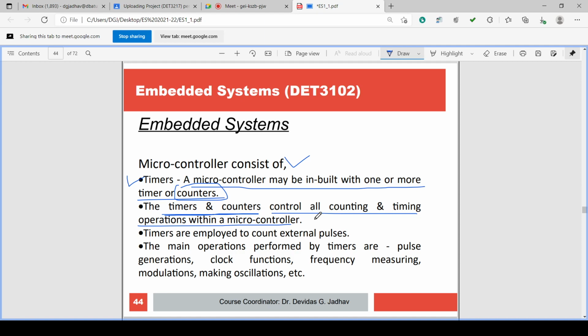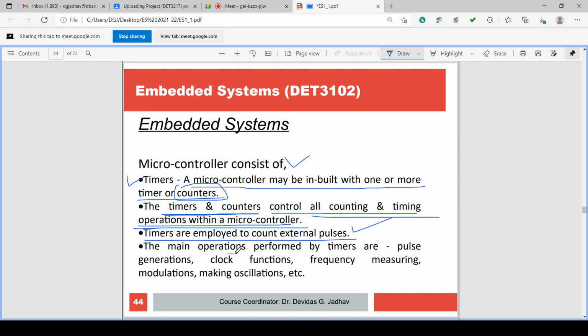And one product is there, one medicine bottle is there, second medicine bottle is there, or vaccine bottle is there, or Pepsi Cola bottle is there, Fanta bottle is there, okay. One box is produced, second box is produced, third box, it is a counting. So counters are there. So timers and counters control all counting and timing operations within the microcontroller. Timers are employed to count external pulses.